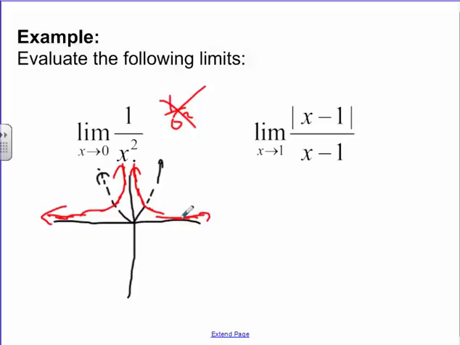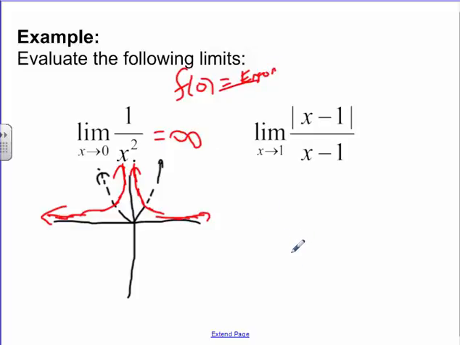But if I look at my graph and I look at a table of values, what's happening as we're approaching from both sides? Well, as I approach from the negative side, getting bigger, it's getting closer to positive infinity. And as I approach on the other side, it is getting closer to positive infinity. So on this one here, there is a limit. The limit is that it's approaching infinity. It's getting bigger and bigger on both sides. So that is our limit on this one here. Even though f of 0 is an error, and it is not a continuous function, there is still a limit though.